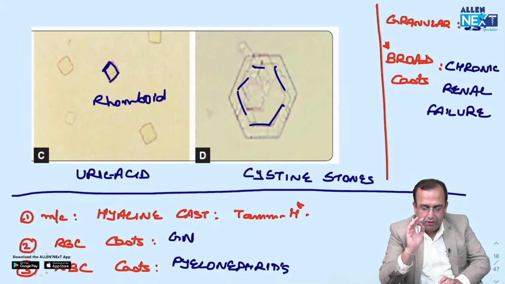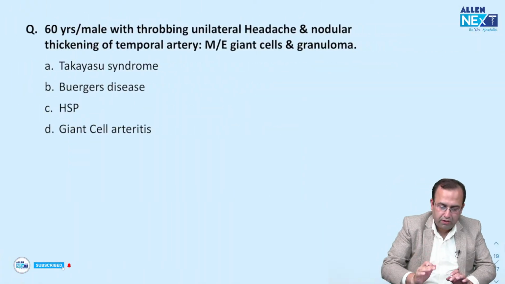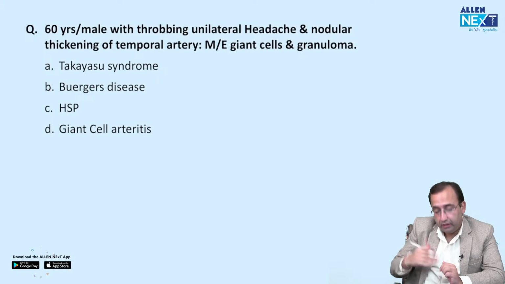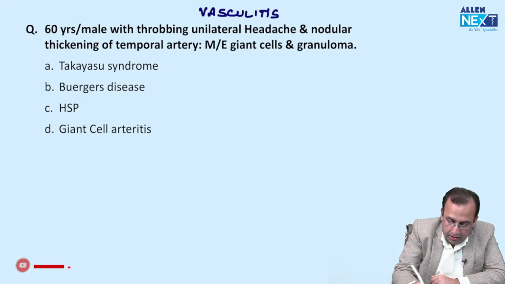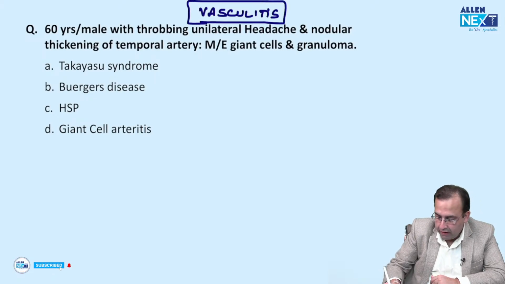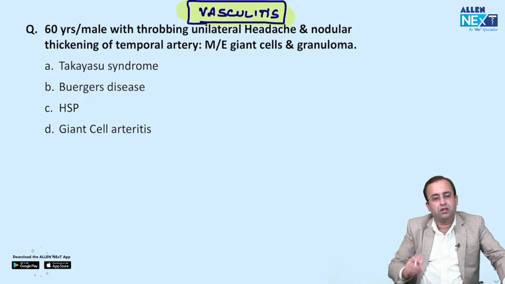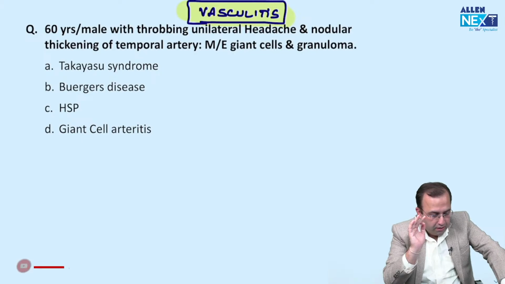This is with respect to urolithiasis and urinary casts. So this finishes kidney. And this gets us to our next important topic, vasculitis. In this high yield section, I am again saying I have chosen the topics which you always get questions on in your paper.